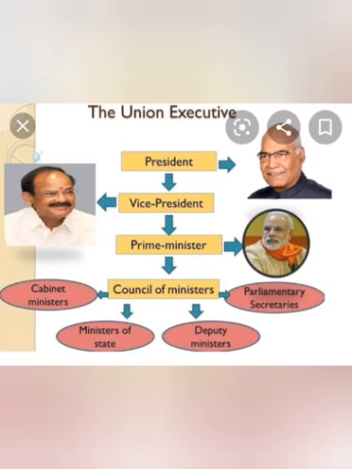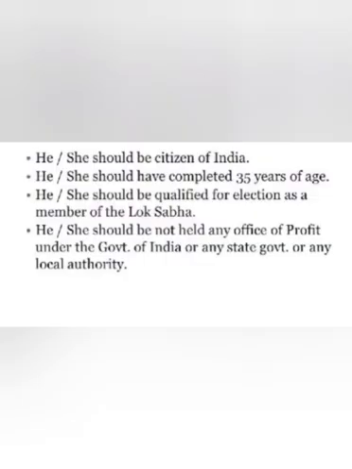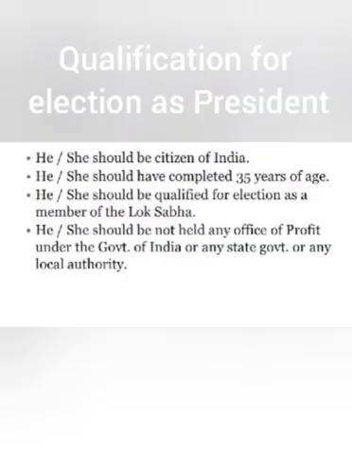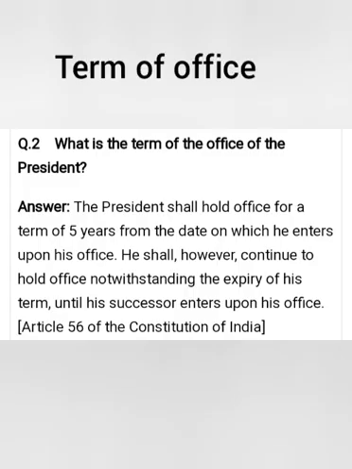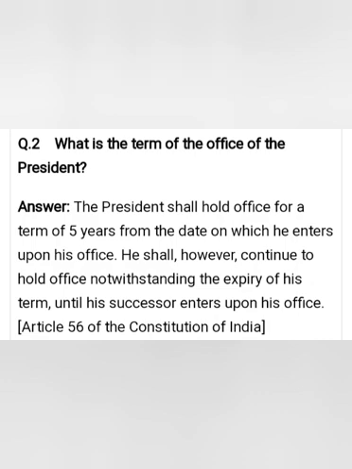Now, what does the Union Executive consist of? The President, the Vice President, Prime Minister and the Council of Ministers, they all fall under the Union Executive. What are the qualifications required to contest for the presidential polls? He or she should be a citizen of India. He has to complete the age of 35 years, should be qualified to become a member of the Lok Sabha, should not hold an office of profit under the Government of India. Term of office. The President holds office for a term of 5 years and is eligible for re-election.